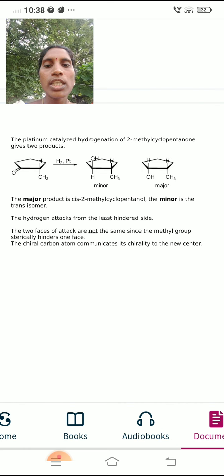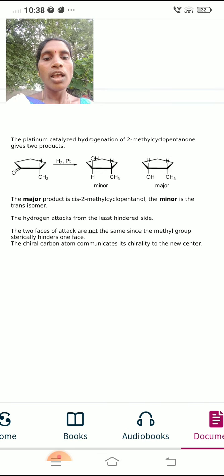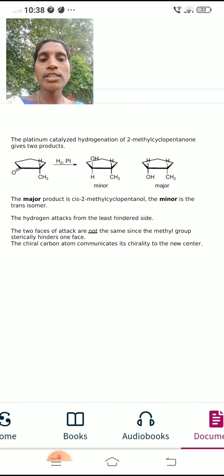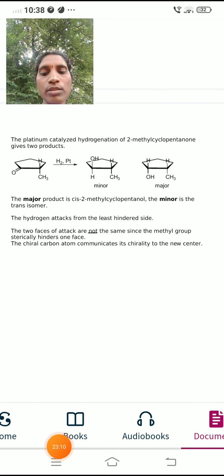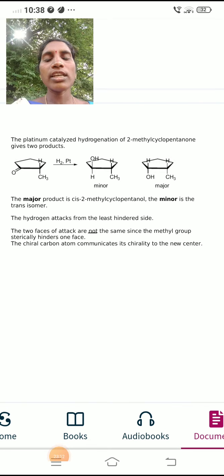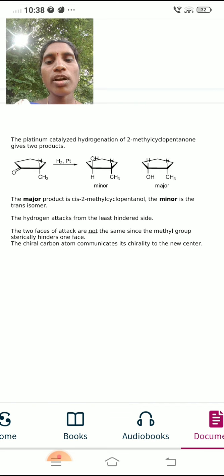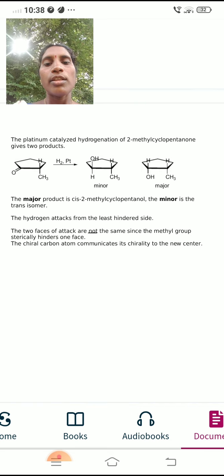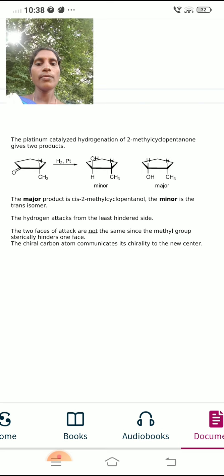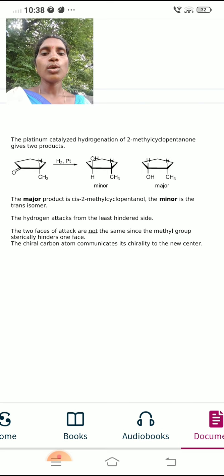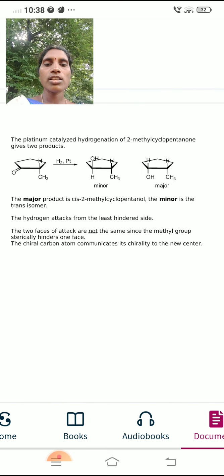The major product is cis-2-methylcyclopentanol and the minor product is the trans isomer.